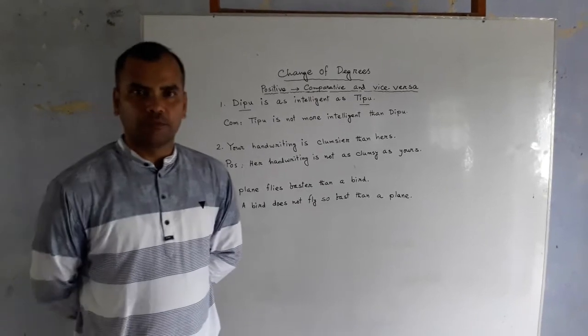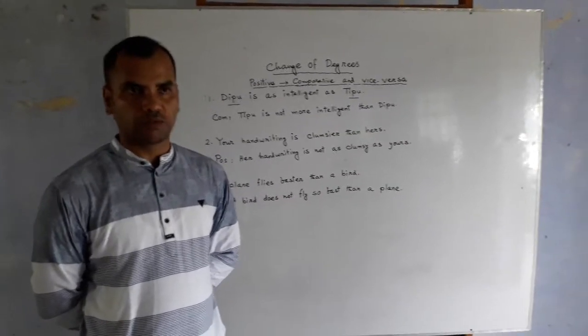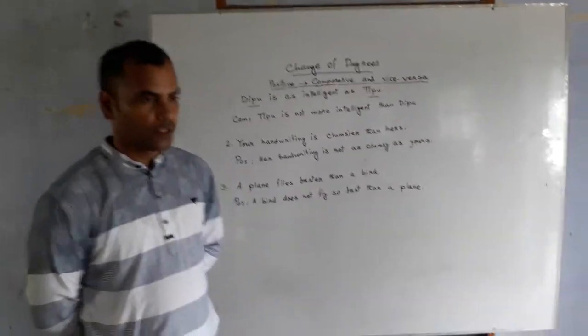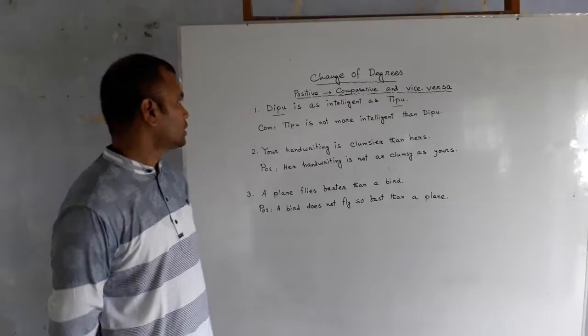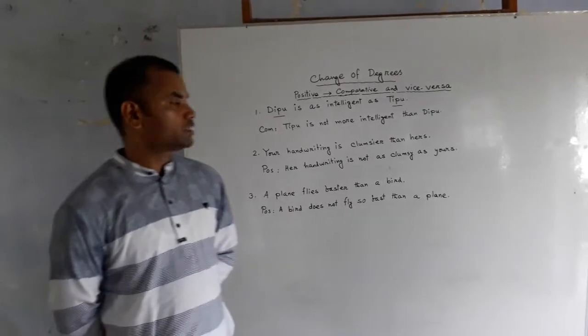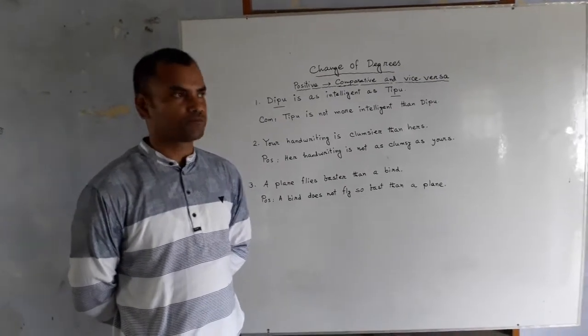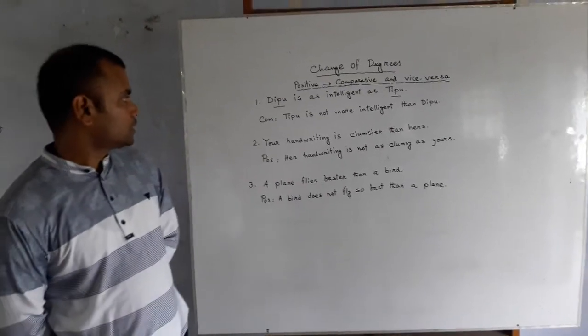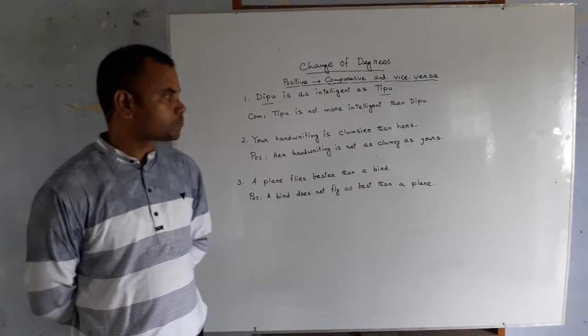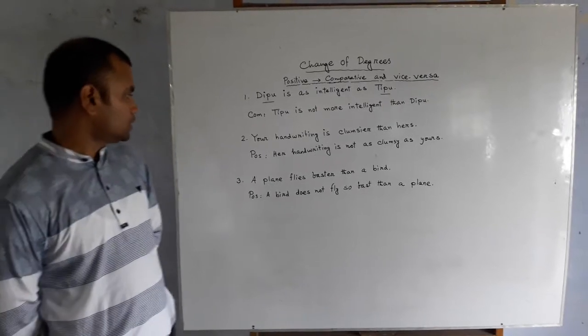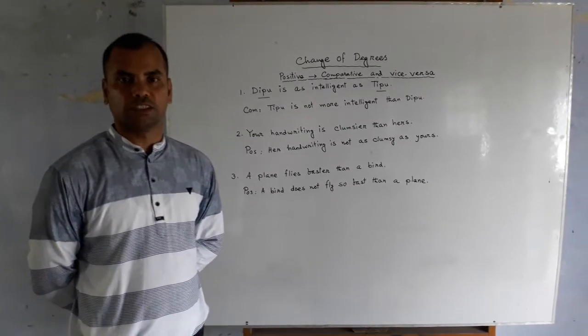Dear students, I have written 3 sentences here of this rule. If you look at the board, you will see the first sentence is, Deepu is as intelligent as Tipu. The second sentence, your handwriting is clumsier than hers. The third sentence, a plane flies faster than a bird.